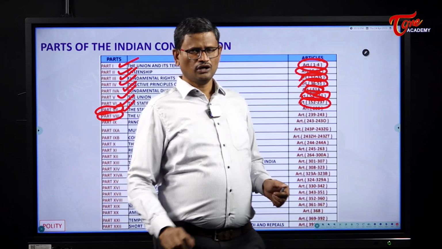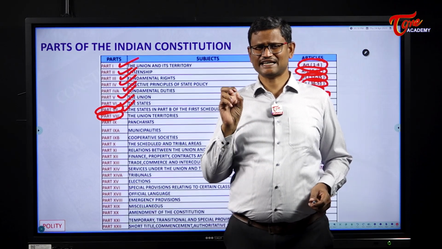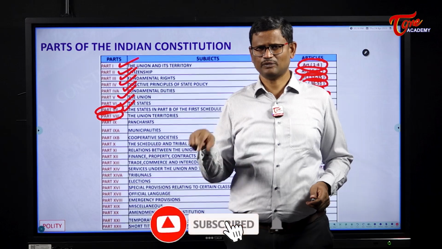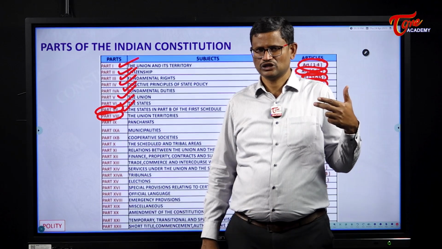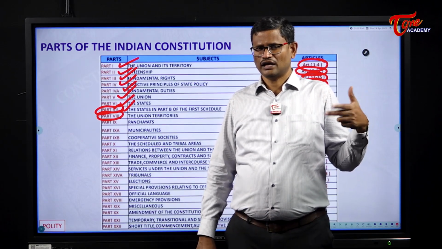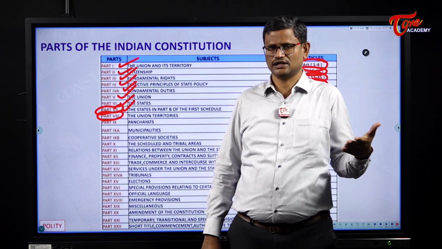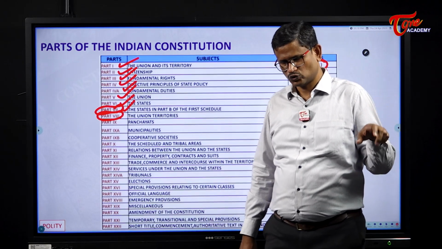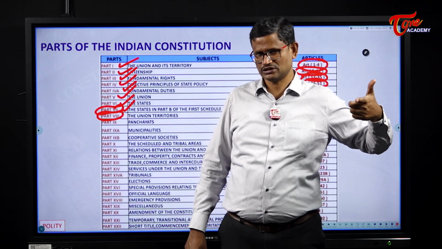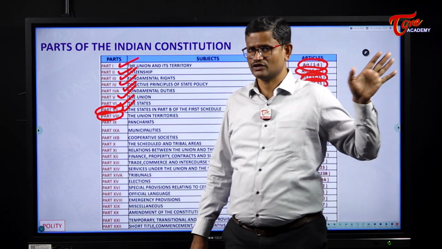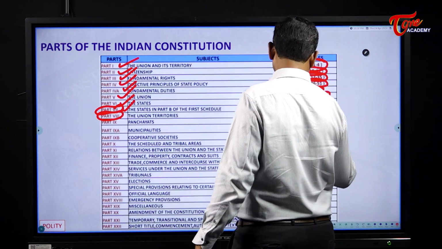For example, the Union Territory of Delhi has a special status. It is called the National Capital Territory of Delhi. The 69th Amendment to the Indian Constitution added two articles, 239AA and 239AB. This amendment provided for a legislative assembly and also an elected government for Delhi. Similarly, we have Puducherry and Jammu and Kashmir. For these two union territories, you have a legislative assembly and also the Council of Ministers. That was again dealt with by Part 8, which deals with the union territories from Articles 239 to 243.